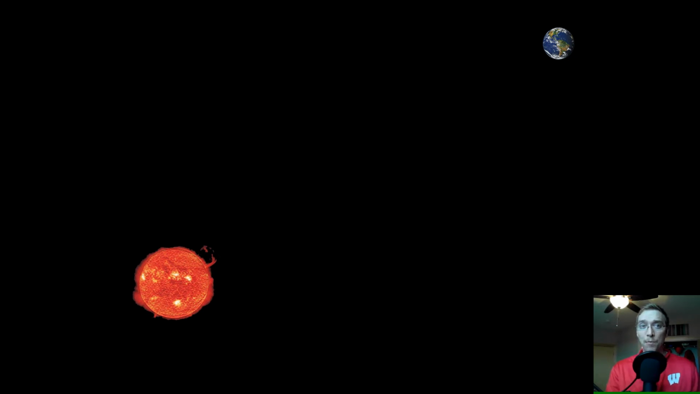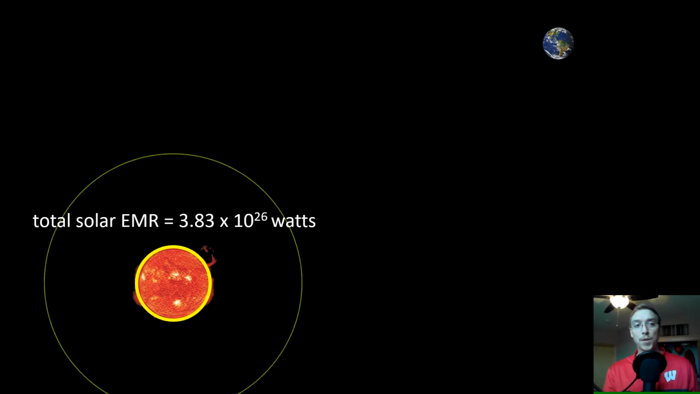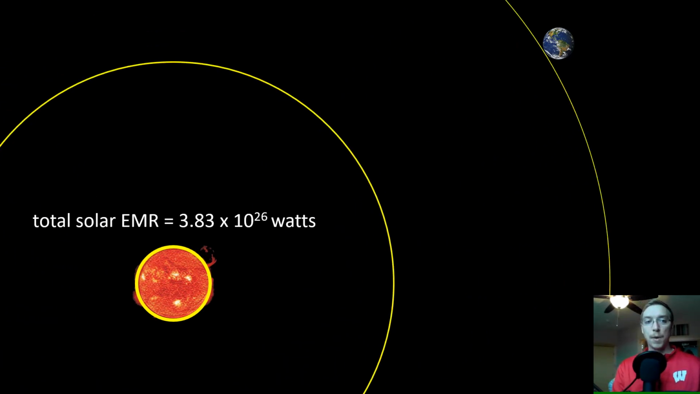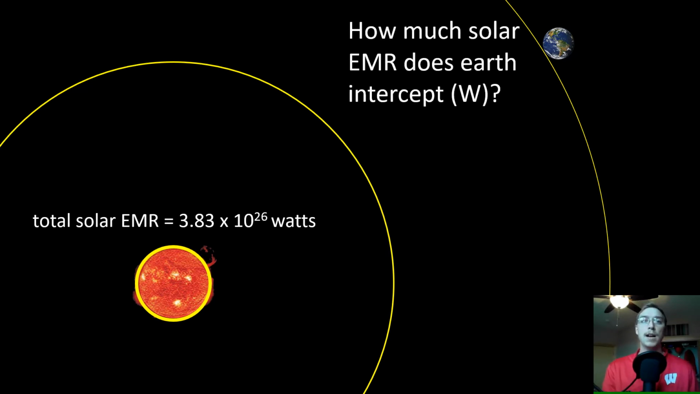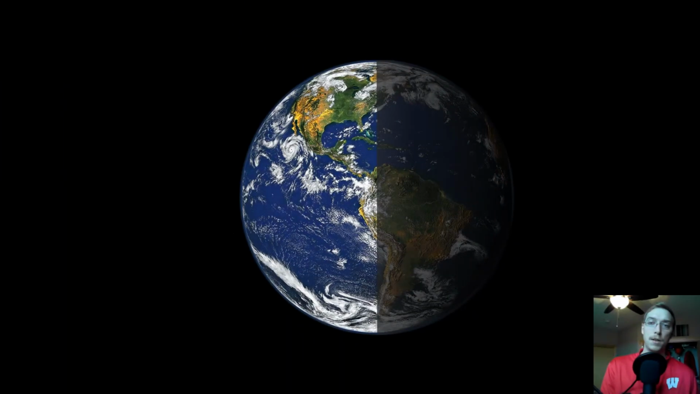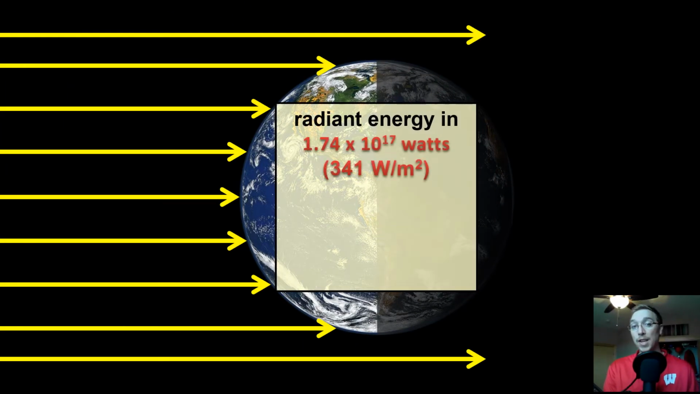We might remember back from a few lectures ago on looking at solar radiation. So we've got our sun. Total solar electromagnetic radiation is equal to about 3.83 times 10 to the 26th watts of energy. Then we have how much solar electromagnetic energy does Earth intercept. Radiant energy in is about 1.74 times 10 to the 17th watts, or averaged across our planet, 341 watts per meter squared. So what about energy out?